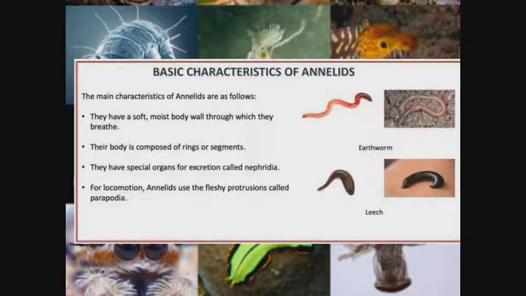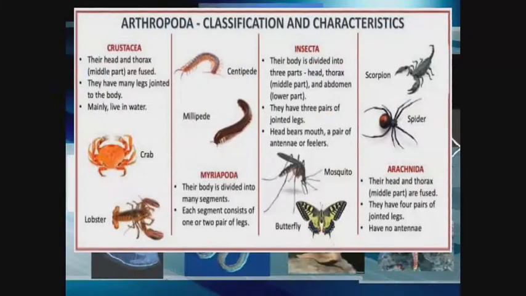Examples are the earthworm and the leech. The first thing is they have a soft, moist body wall through which they can breathe. And also we have the arthropods. In the aspect of the arthropods, we have examples like the crab, the millipede, the centipede, the mosquito, the butterfly, the spider, and the scorpion.